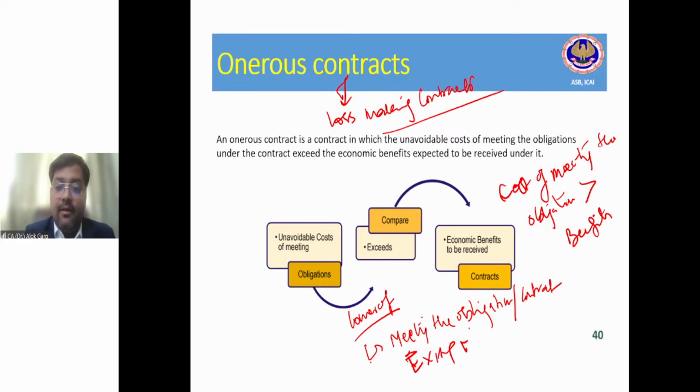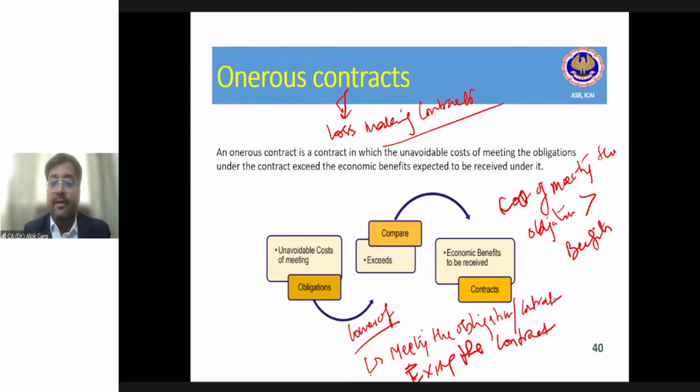Exiting the contract, not meeting the contract. Lower of cost of meeting the contract and cost of exiting the contract. So in this case, cost of meeting the contract is 1 crore. In this case, cost of exiting the contract is 5 lakh rupees. So the moment this contract becomes an onerous contract, the company is required to create a provision of rupees 5 lakh, right? On 31st March, the company is required to create a provision of rupees 5 lakh. Have you got it?